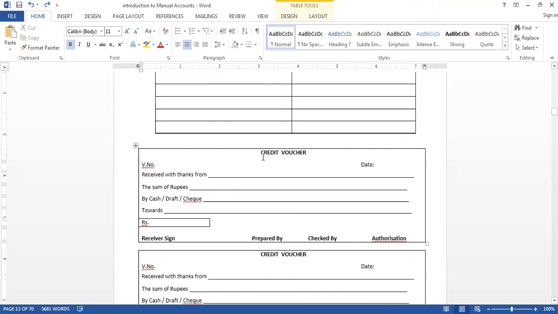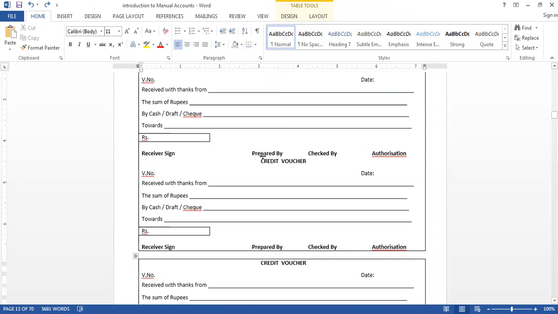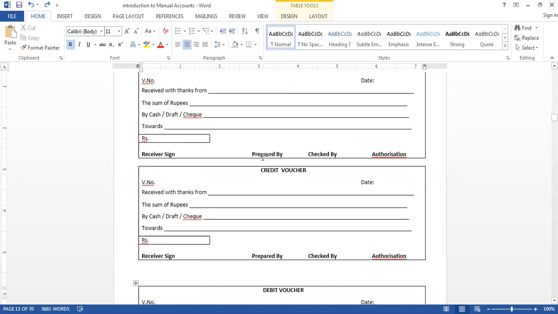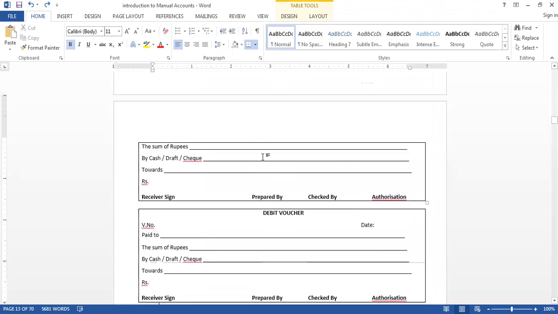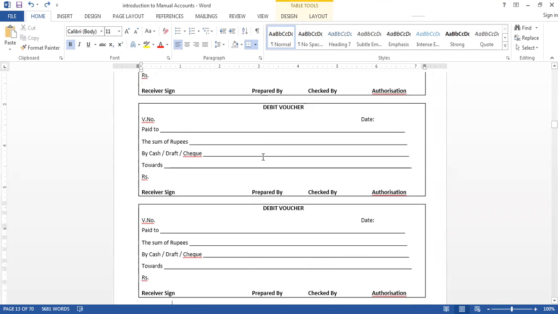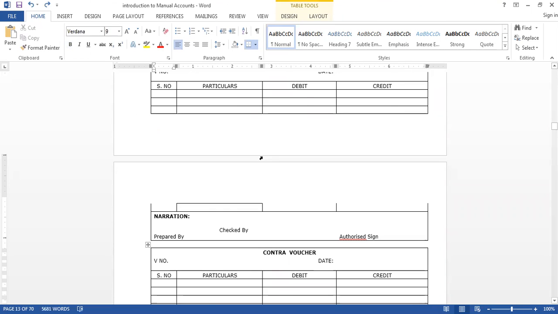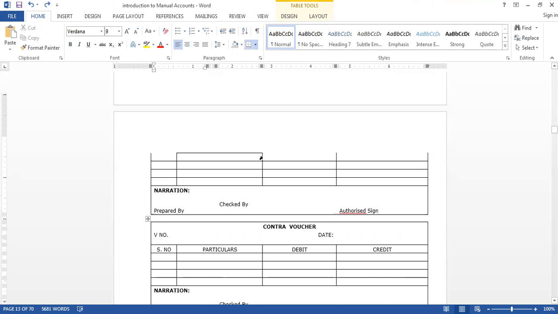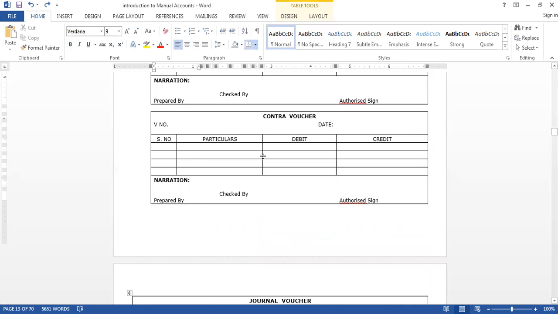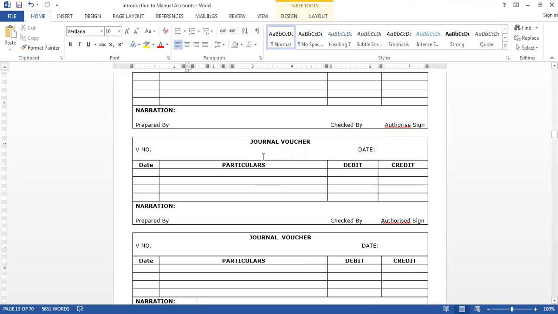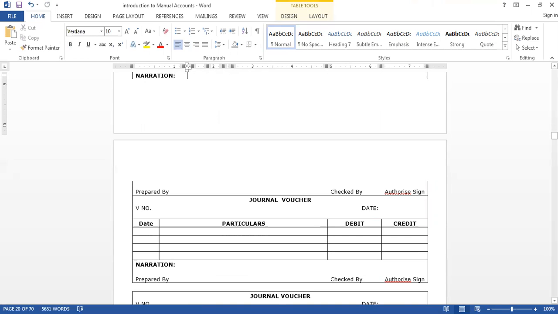Like this, credit voucher. This is voucher preparation. So we are explaining how to write the vouchers. All the credit vouchers you have to write, then debit vouchers, then contra vouchers. This is the contra voucher. We are explaining all the vouchers in the manual way. So you should understand what is exactly going on in the organization. That is my intention.